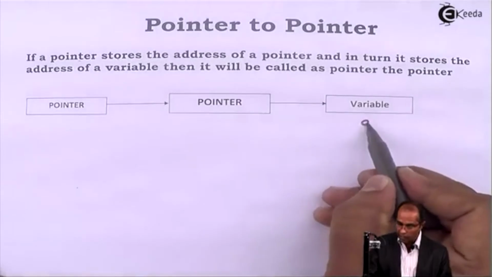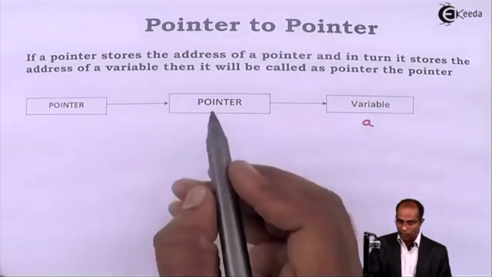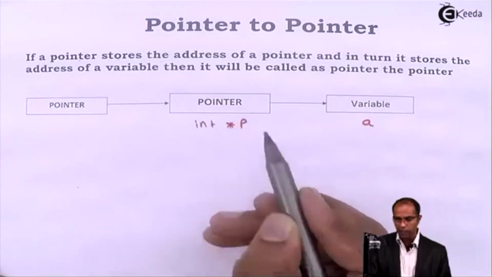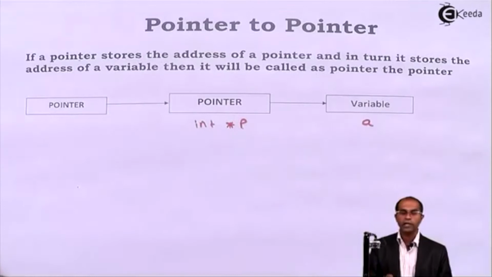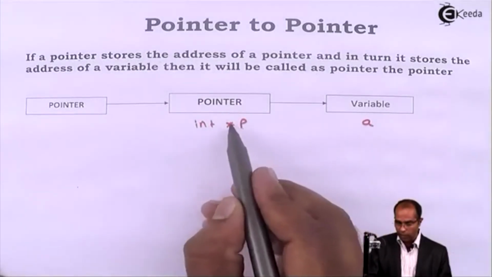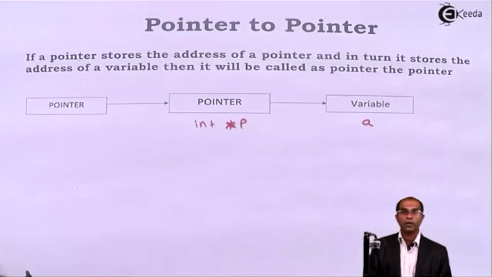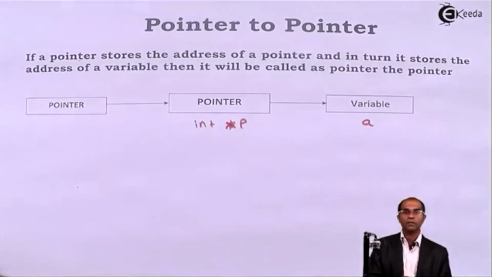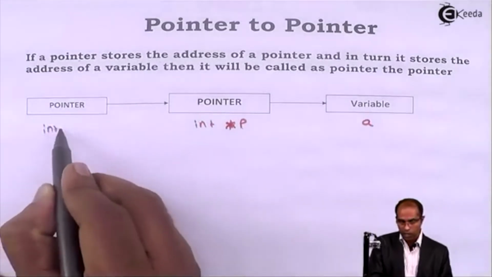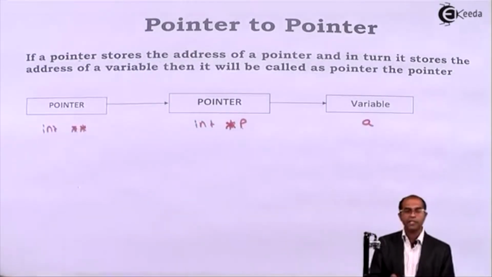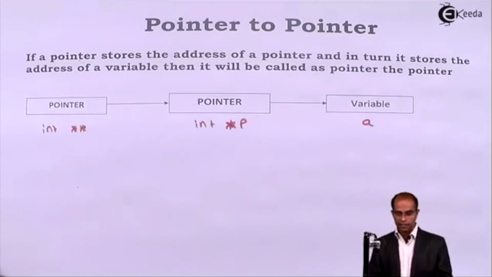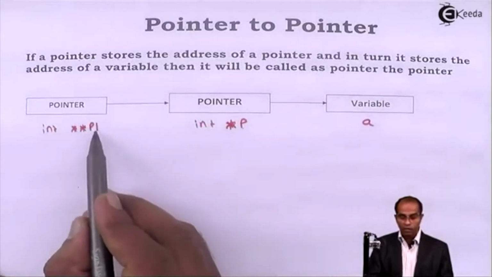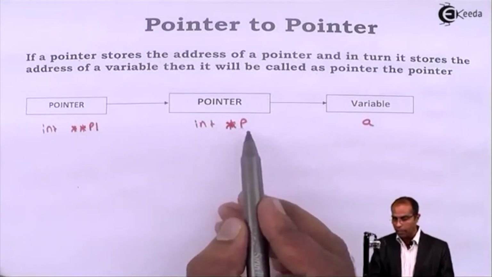Suppose A is a variable, and I am supposed to declare a pointer to this. I'll say int asterisk P, so that P can store the address of A. Whenever a pointer stores the address of a variable, I'll use the indirection operator. But what if this pointer has to store the address of another pointer? In this case, I'll use multiple indirection operators. I'll say int asterisk asterisk, let me say P1. So P1 is a pointer to P and P is a pointer to A.